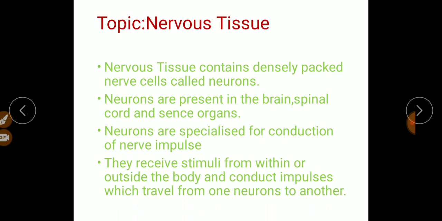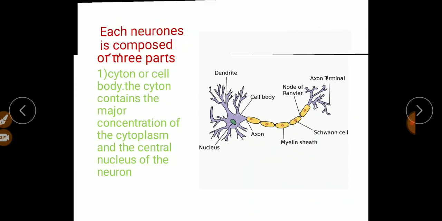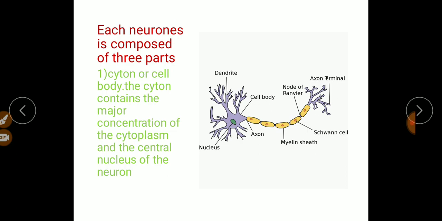Now we are going to discuss the structure of a neuron, how it looks, this nerve cell, or we call it a neuron. Each neuron is composed of 3 parts. We are going to discuss them one by one. One is the cyton. This is also called a cell body. Look, this is the cell body or cyton.